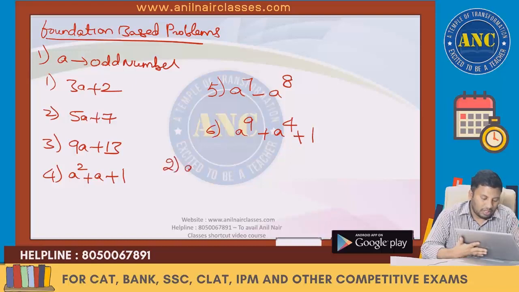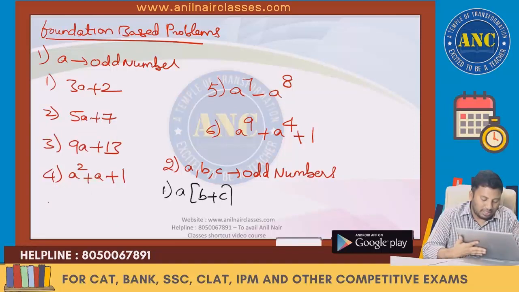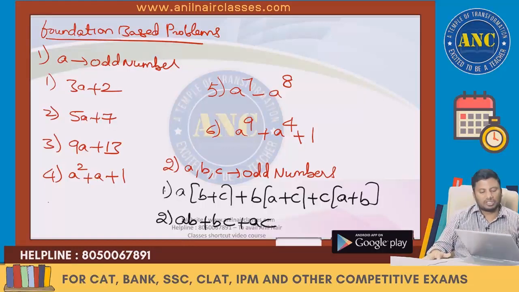Second question: a, b, c are odd numbers. When I say odd number, it is a subset of natural numbers. Find the nature of a into b plus c, b into a plus c, c into a plus b, and ab plus bc plus ac. All these questions we will solve. Starting with some foundation problems, slowly we will increase the level of difficulty.